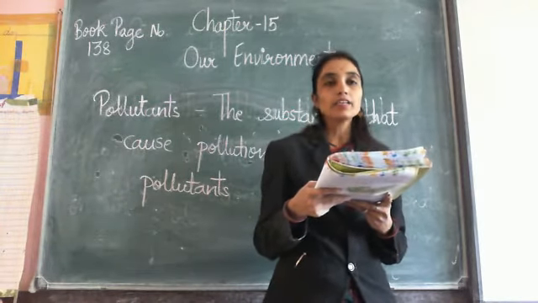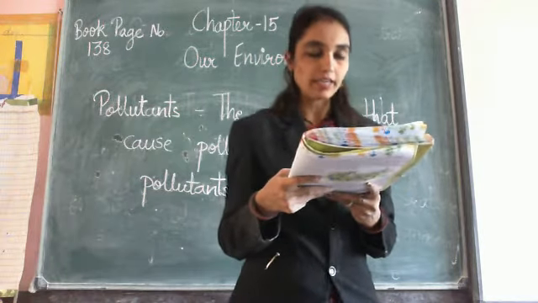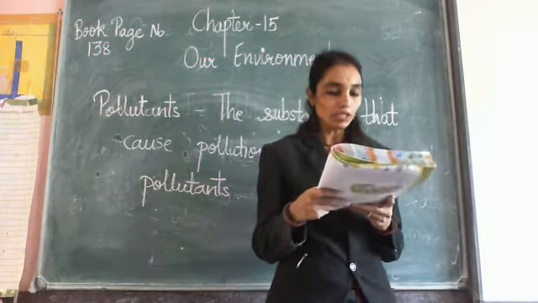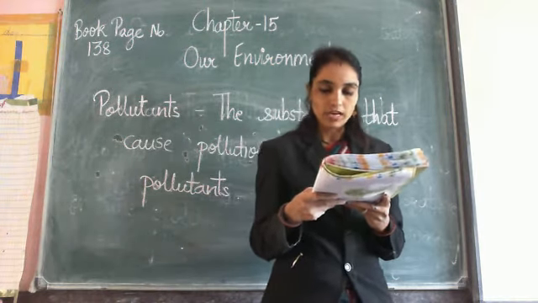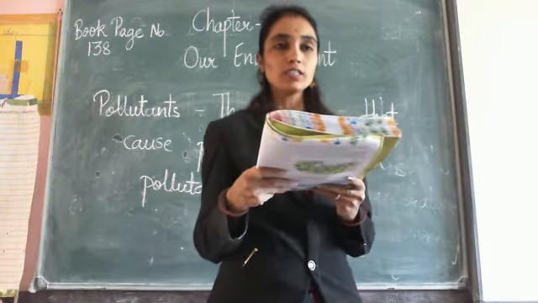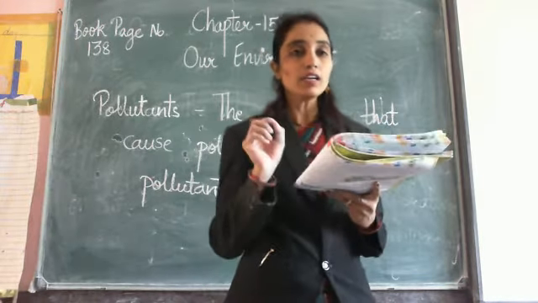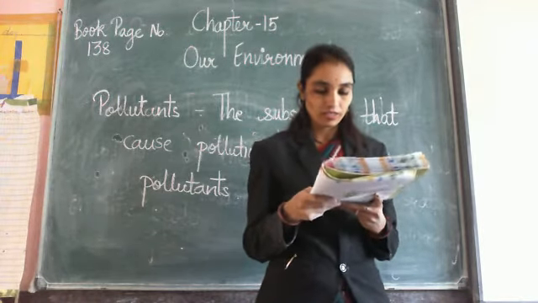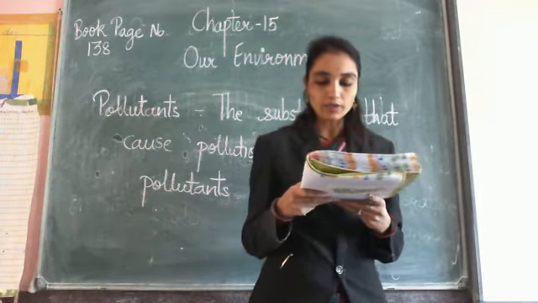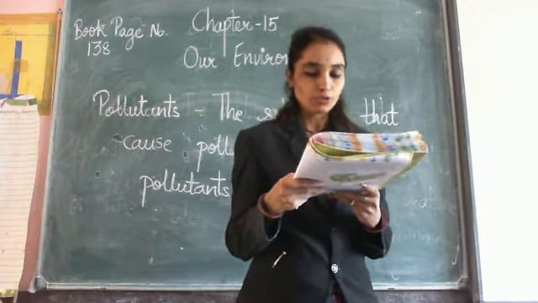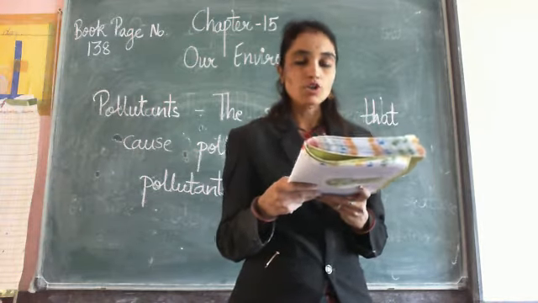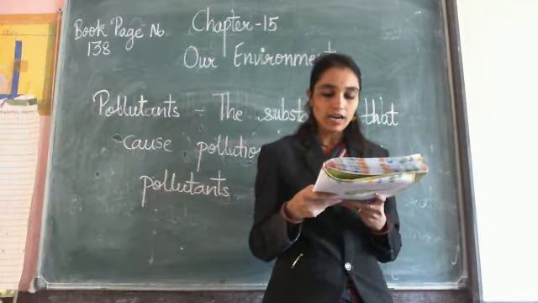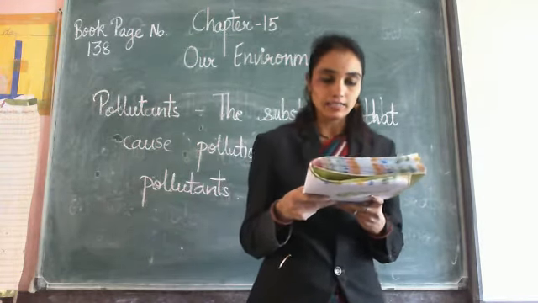This is allowing the ultraviolet rays of the sun to reach the earth. These rays cause skin cancer and many other diseases.